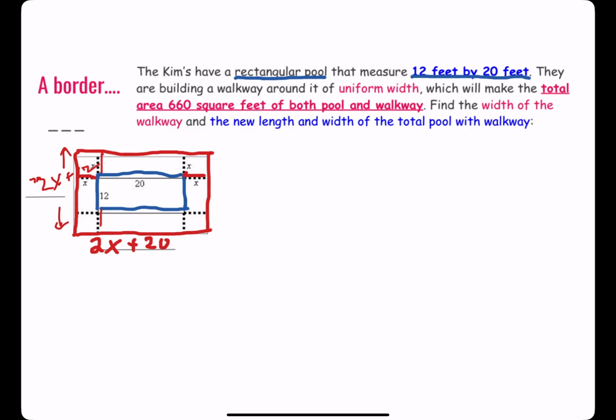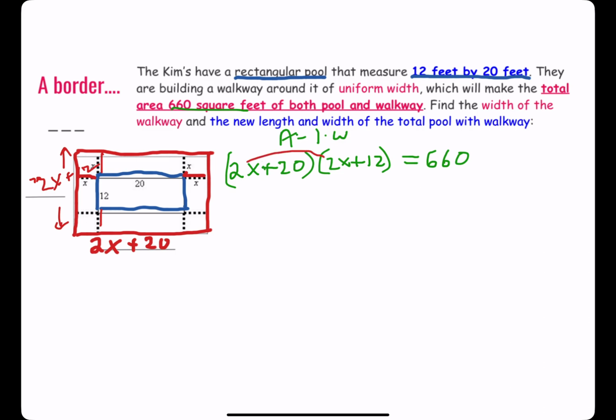So the area of our pool is going to be length times width. The area of our pool will actually be 2x plus 20 times 2x plus 12 will equal 660. So probably the easiest way to solve this, we can box or foil it.